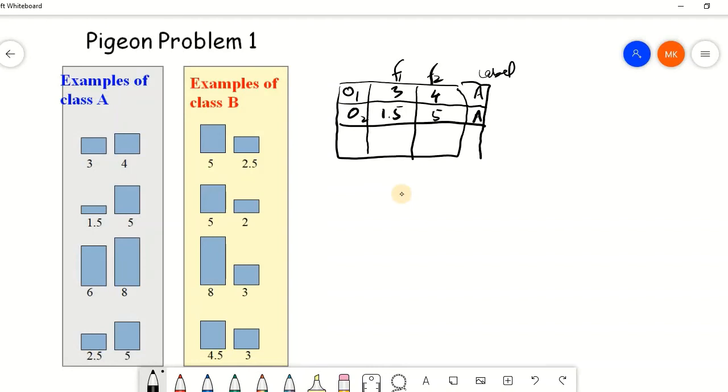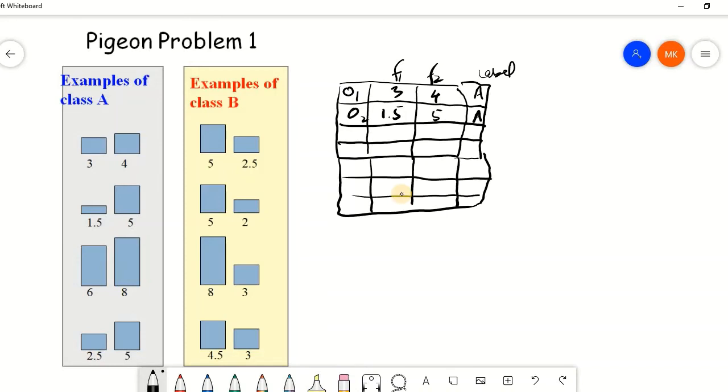And the same way, we have the rest of the instances that belong to class A, and then all the other instances that belong to class B. So this is our problem space, and we have to train a model on this data in order to predict the label for any unseen instance. So this is basically a representation that is easier for us humans to visualize the problem, and this is how it's being provided to the model.